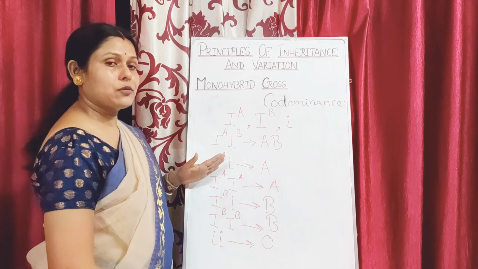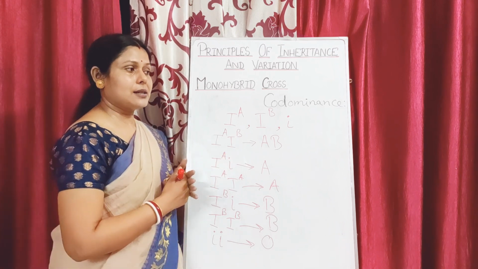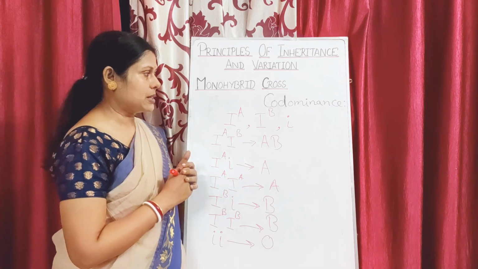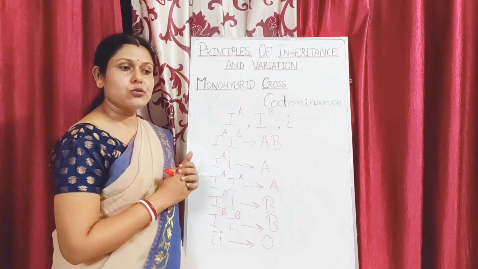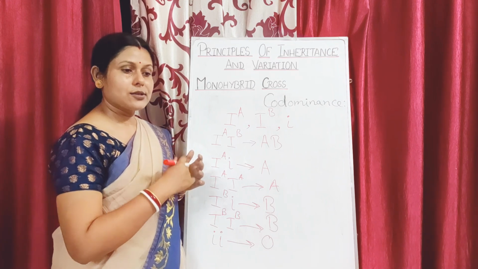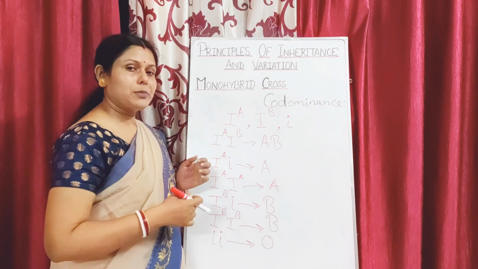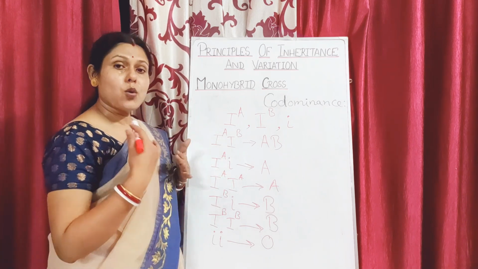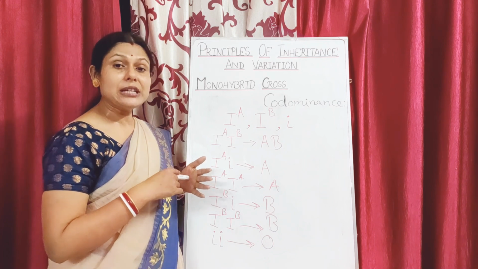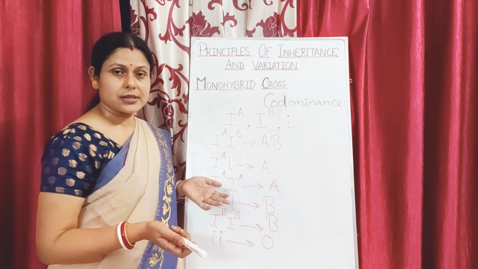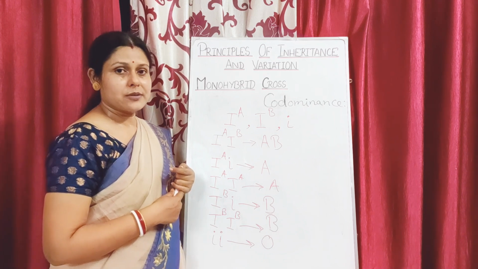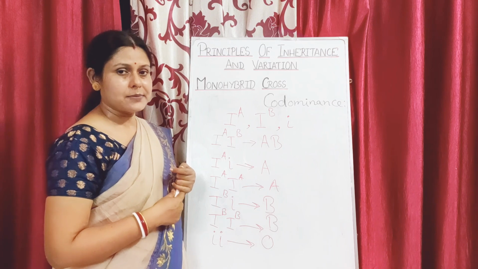So this is an example of codominance, which again is not in favor of the law of dominance given by Mendel. The law of dominance could not prove itself with respect to many things, such as color in the snapdragon, or blood group in human beings. So codominance and incomplete dominance, which were later found by other scientists, proved the law of dominance not to be universal with respect to all organisms.